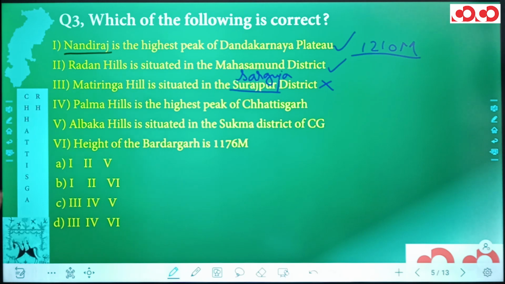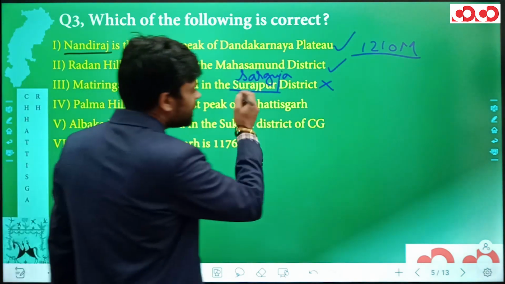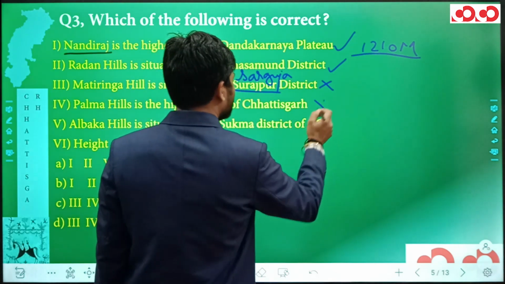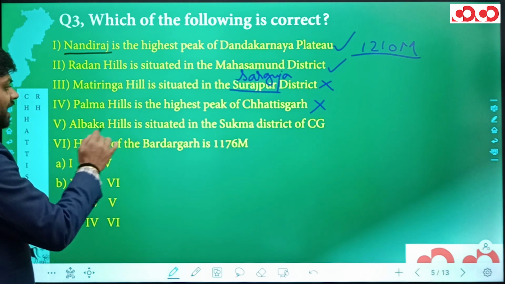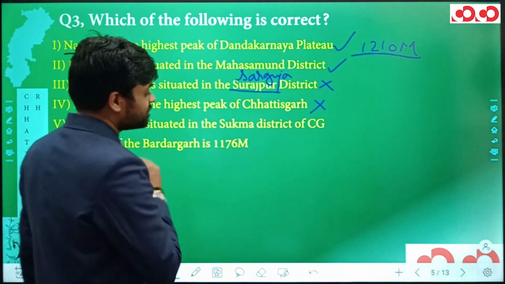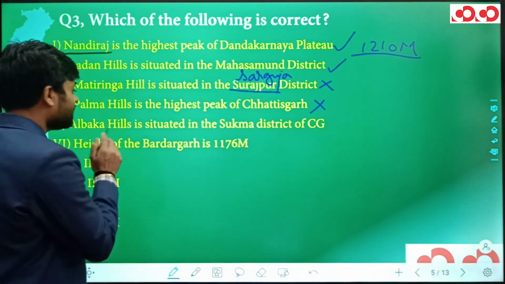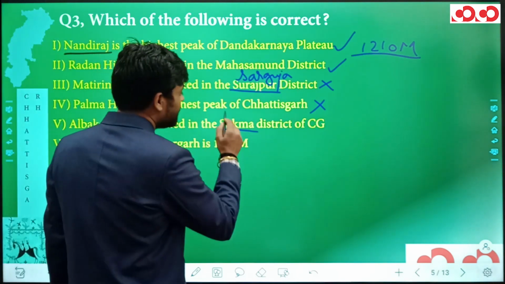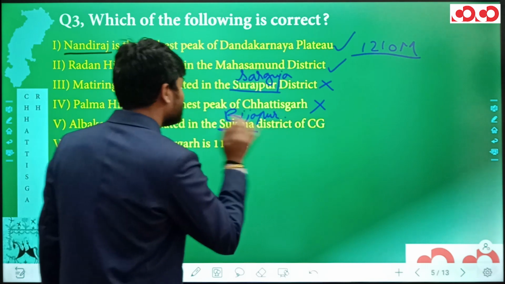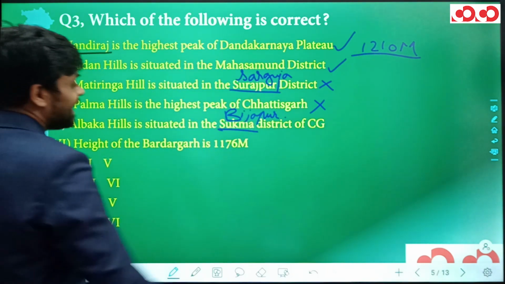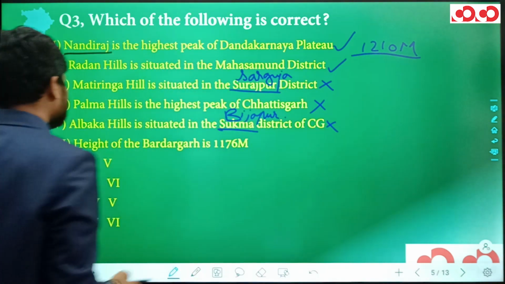Now in the fourth statement we have Palma Hills is the highest peak of Chhattisgarh. In the earlier question only I told you Gaur Lata is the highest peak of Chhattisgarh. And in the fifth statement we have Albaka Hills is situated in the Sukma district of Chhattisgarh. Let me tell you, this Albaka Hill is actually situated in the Bijapur district of Chhattisgarh and not the Sukma district, and hence this statement is also going to be incorrect.